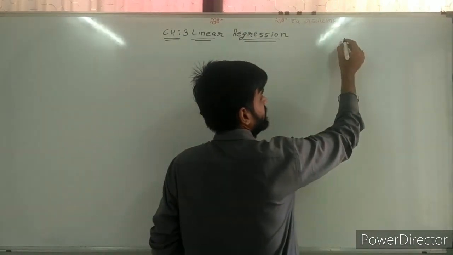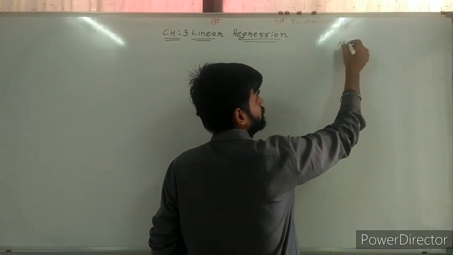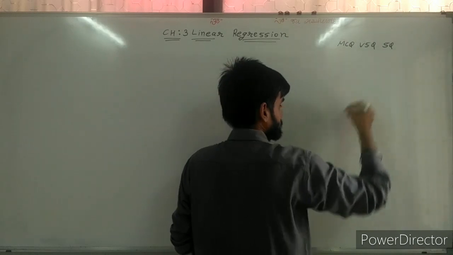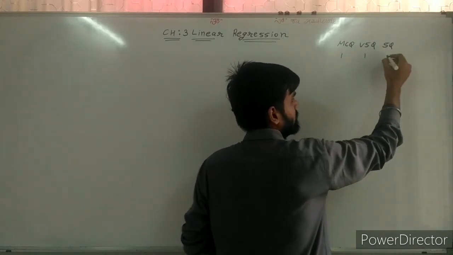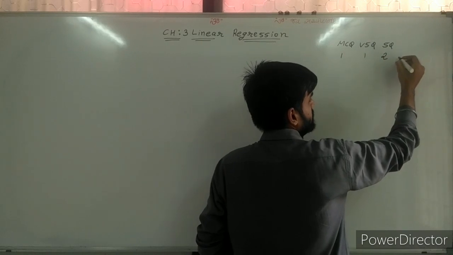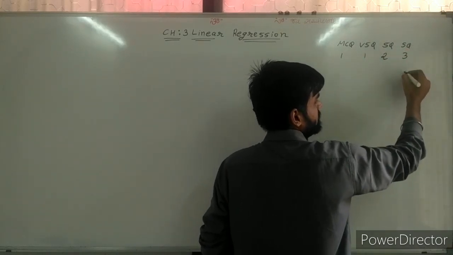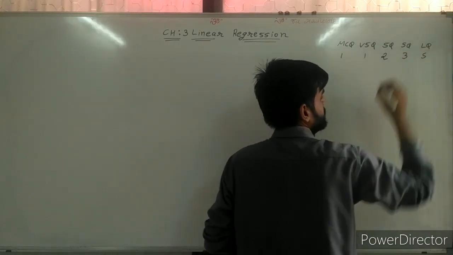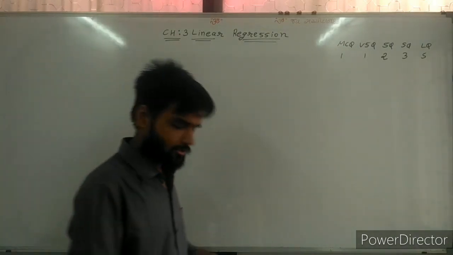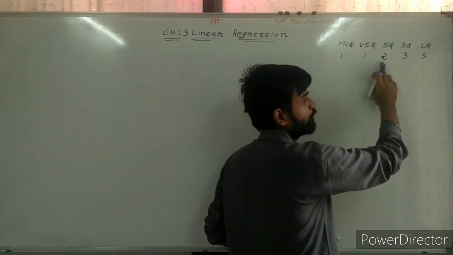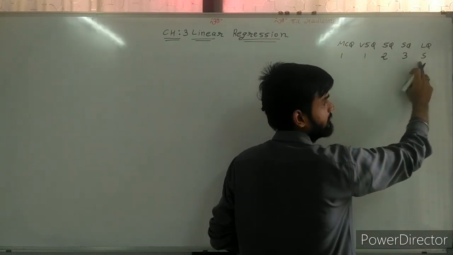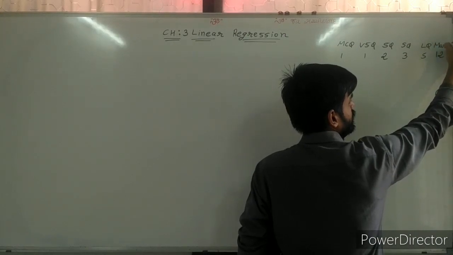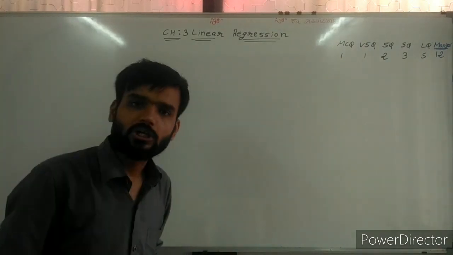So in the same way, here I can write: MCQ, VSQ, short question. 1 mark, 1 mark, 2 marks, again short question 3 marks, and long question 5 marks. So total weightage: 1 plus 1 is 2, plus 2 is 4, plus 3 is 7, plus 5 is 12. So total marks is 12.